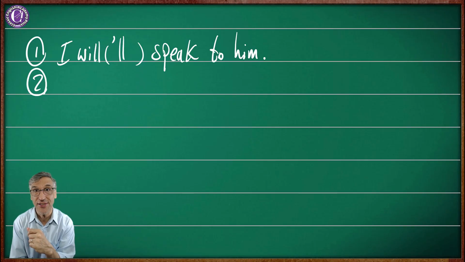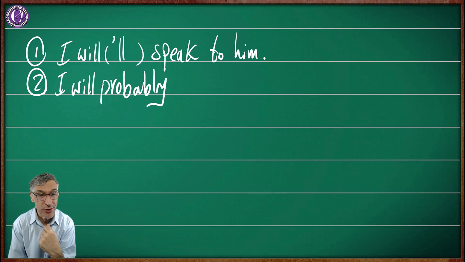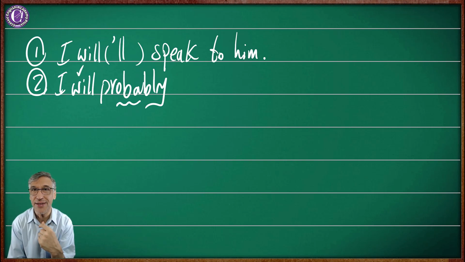The second sentence says something different. I will probably. We talk about different things when we are not very, very sure about it. Probably is going to come and change a little bit of will. Yes, it's very natural in English language.